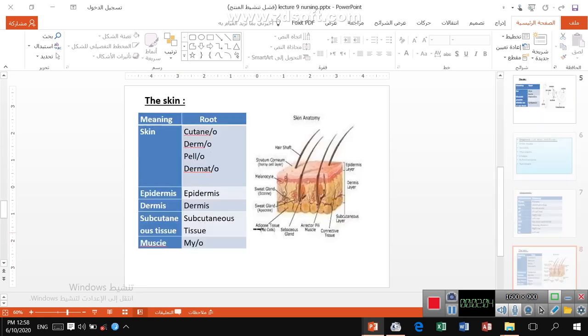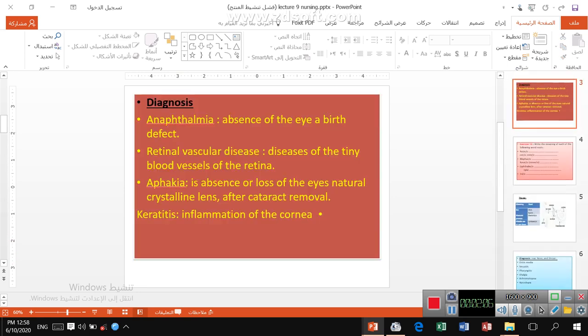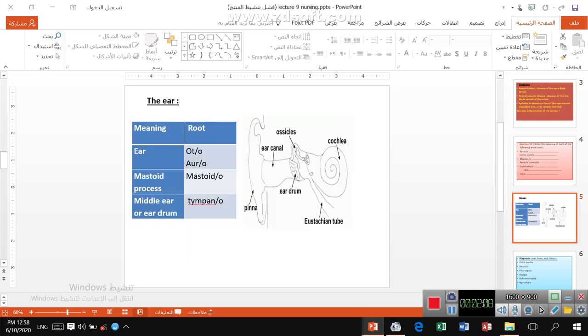Then the second one here, we are going to discuss the ear. The root ear means ot or aur. It has 2 meanings. Mastoid, that means mastoid, the same meaning, a process. A middle ear, or what we call eardrum, that we see tympan or tympano. And here we have a diagram to explain those things for you.